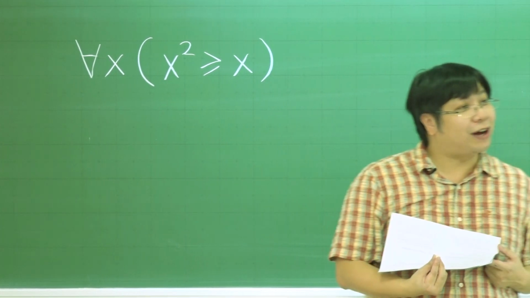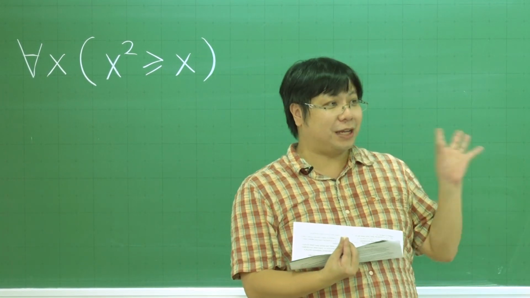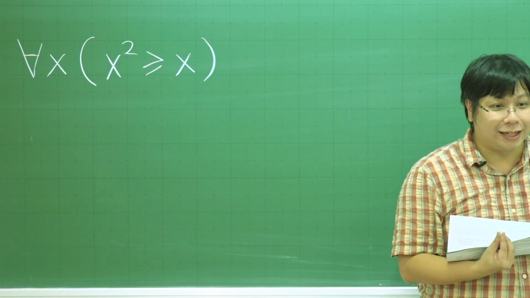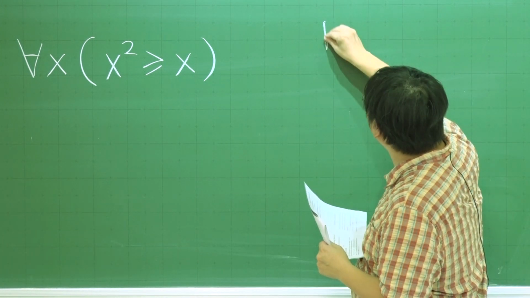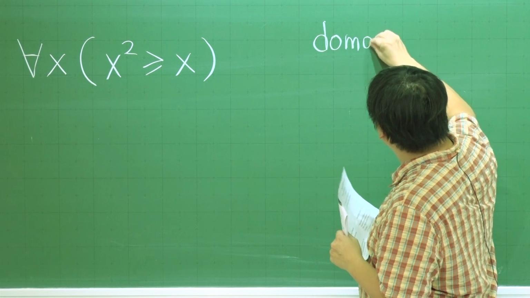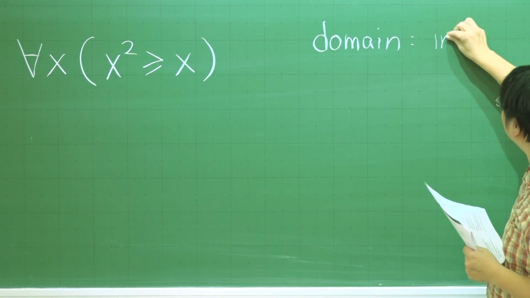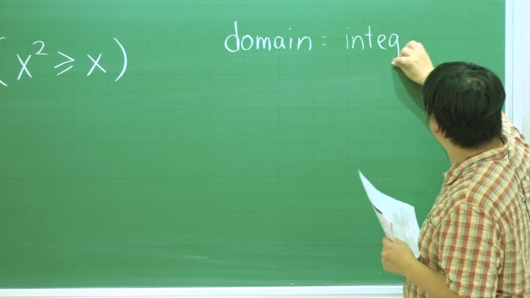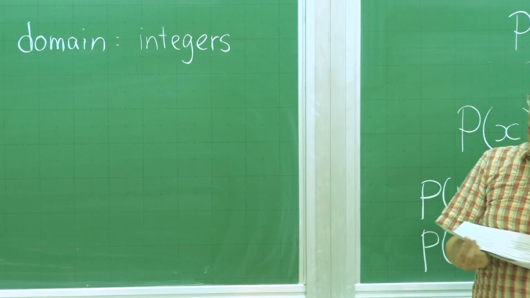You should still ask me what is the domain of x. If you don't ask me the domain of x, then this is still not well defined. Okay, so now I tell you, let's consider all integers only. Is it true or is it false?